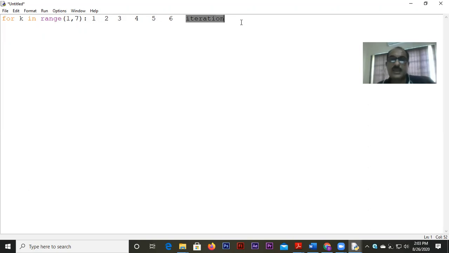And what will it do? It will ask the next round to take place. Okay, that means the present round is suspended and the next round is supposed to start. That is what is done by the continue statement.